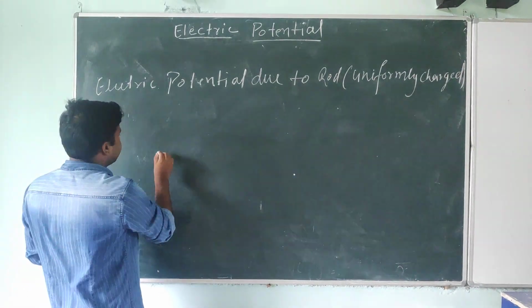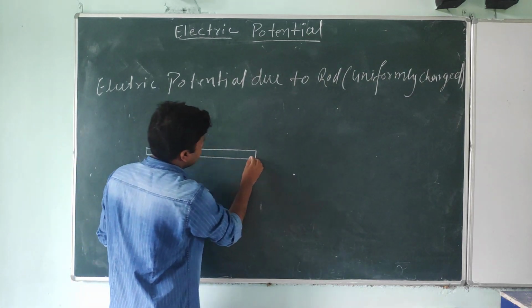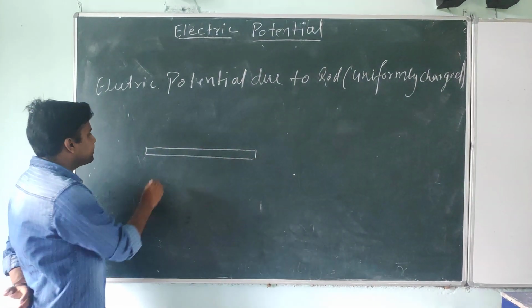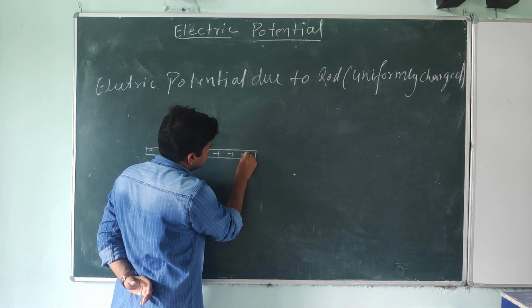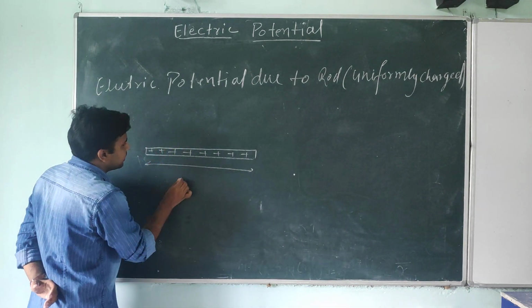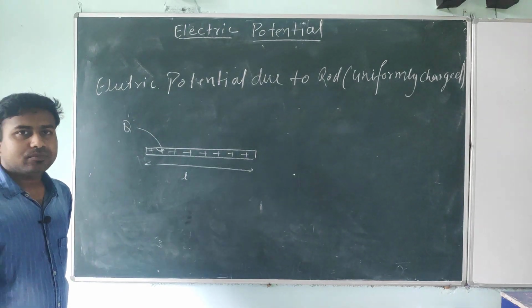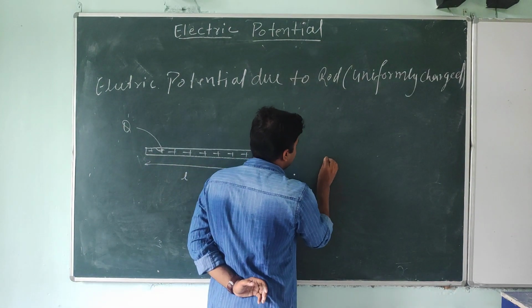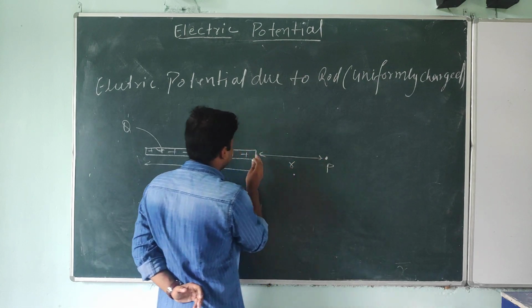Okay student, now look at this. Here I am taking a rod, and this rod is positively charged. The length of this rod I am taking as small l, and the charge given to this rod is Q. Now at P point, I am assuming it's R distance far from this end of the rod.